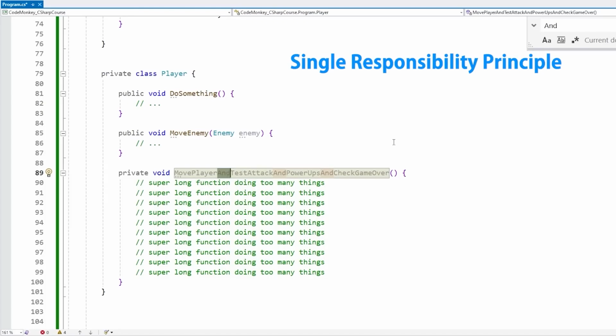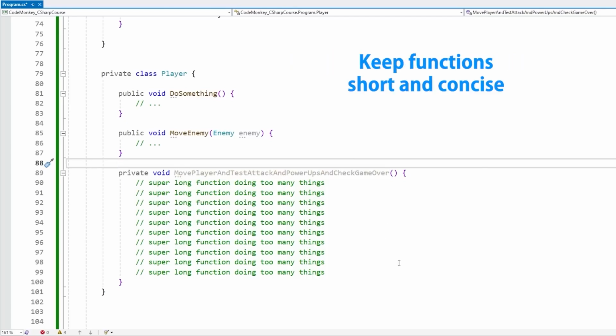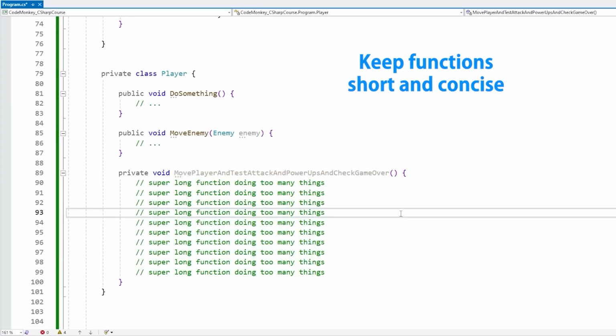One good heuristic for seeing if a function is too big is simply if the best name that you can come up with contains the word "and." If so, that probably means that function is doing more than one thing and would probably be best split into separate functions. Another related one is to keep your functions short. So this kind of follows the same as the previous principle. If your functions only do one thing, they will probably be quite short. If they are big, then chances are they are doing more than one thing.